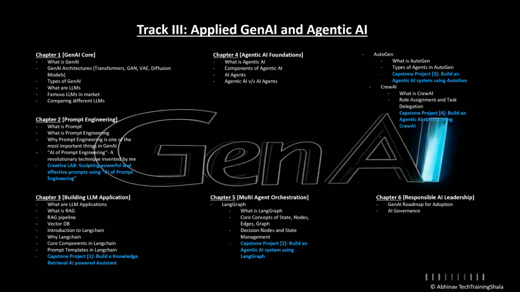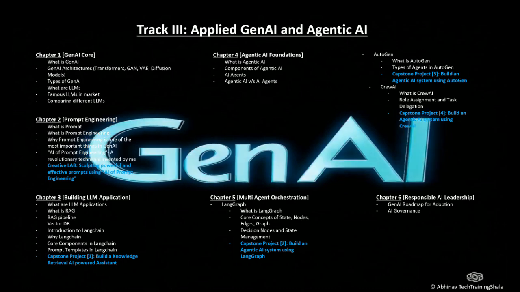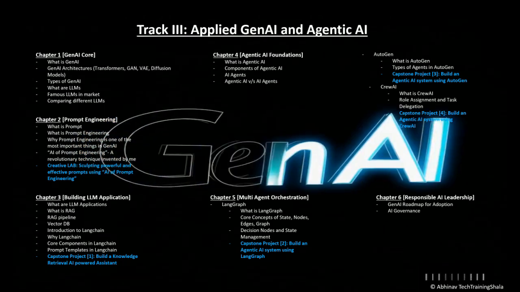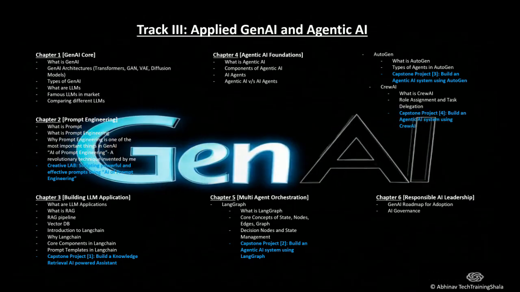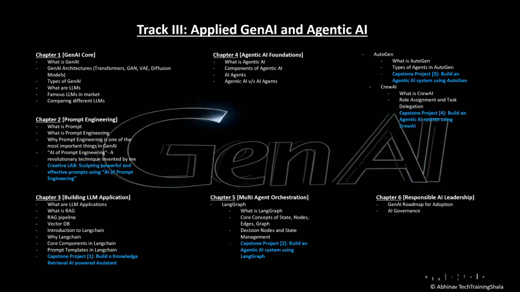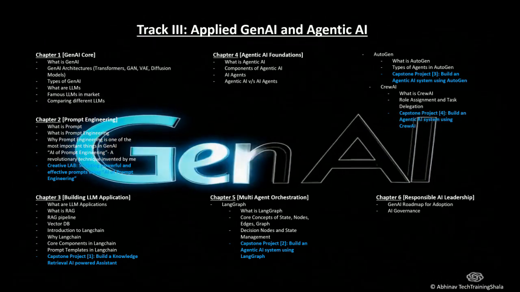The next track is about applied Gen AI and agentic AI. So this is divided into 6 chapters. Chapter 1 is about Gen AI core, where we will learn the fundamentals of Gen AI and Gen AI architectures. Chapter 2 is about prompt engineering.